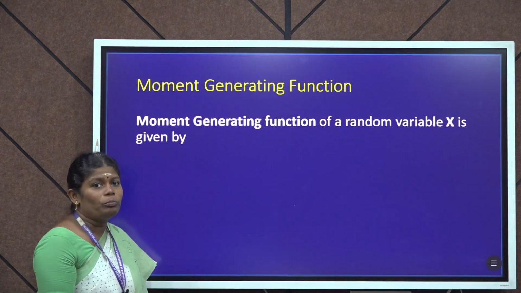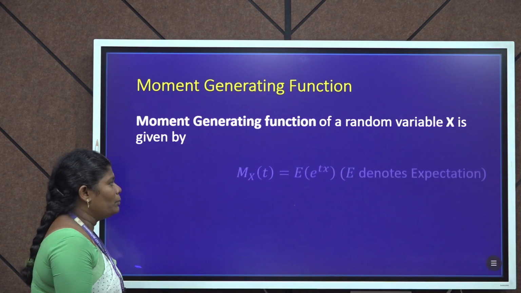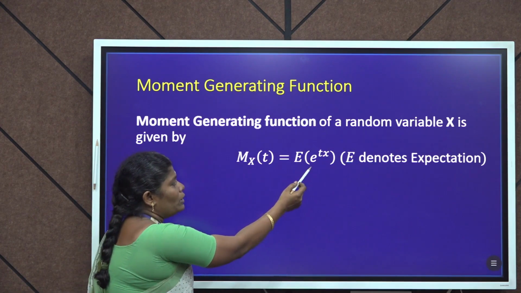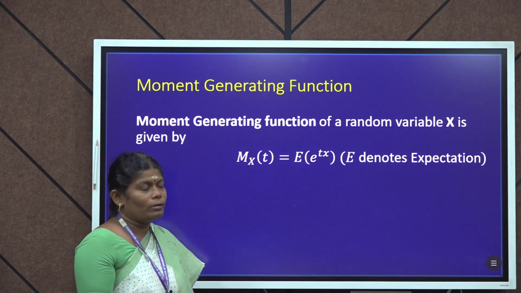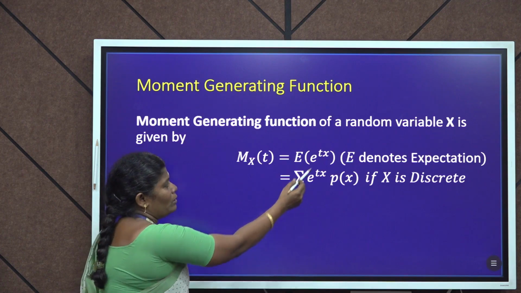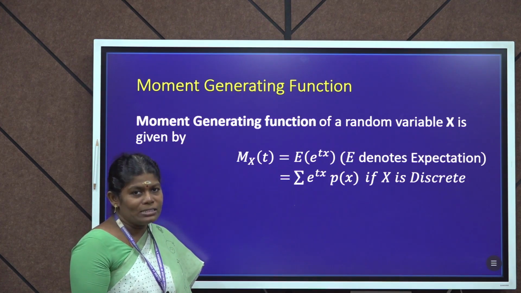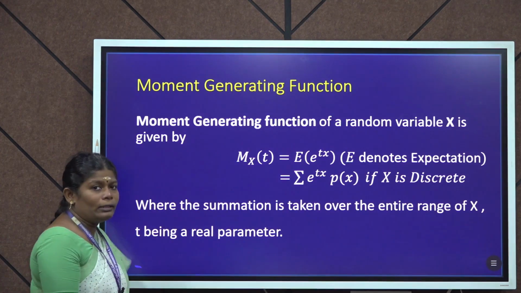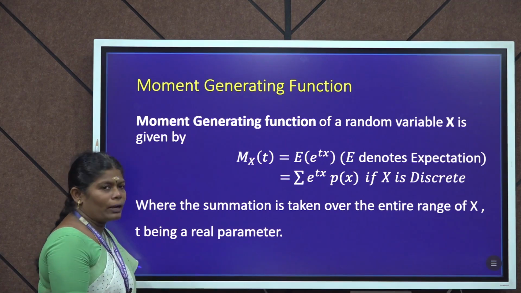Next, definition of moment generating function. The moment generating function of a random variable capital X is given by mx of t equal to capital E of e power tx. Capital E denotes expectation. This equal to summation e power tx into p of x if capital X is discrete, where the summation is taken over the entire range of x and t being a real parameter.